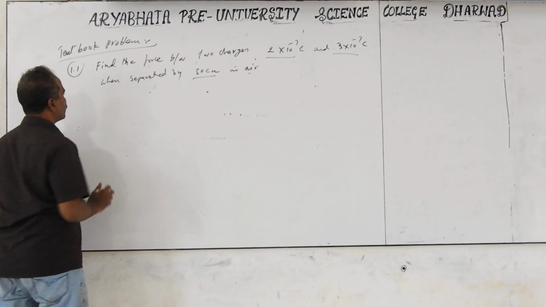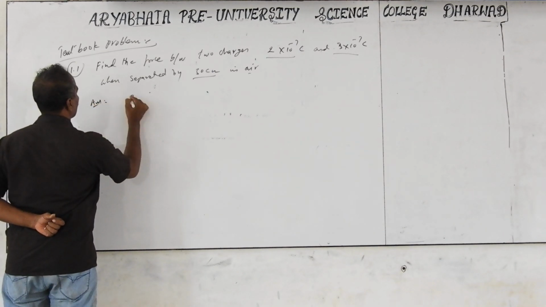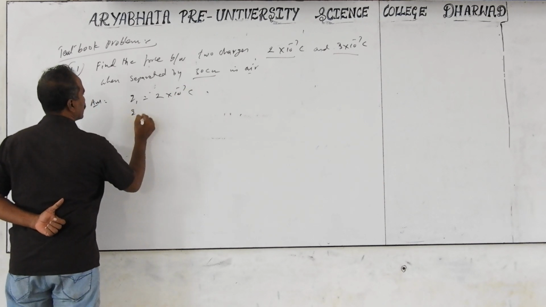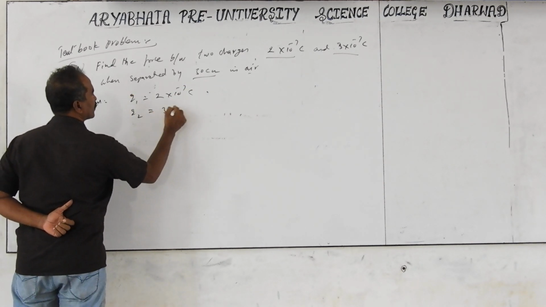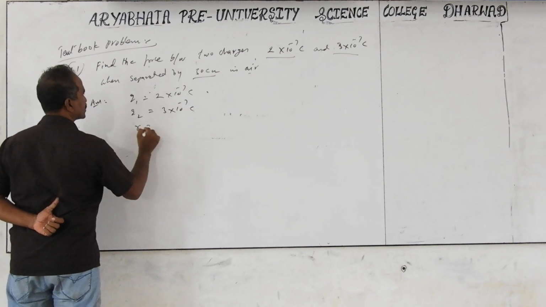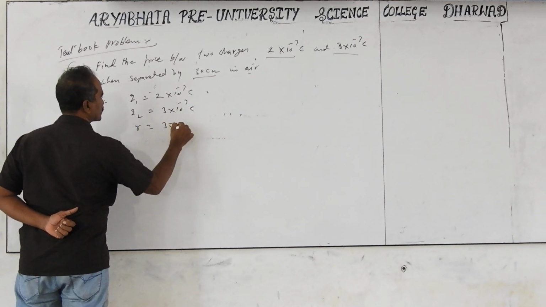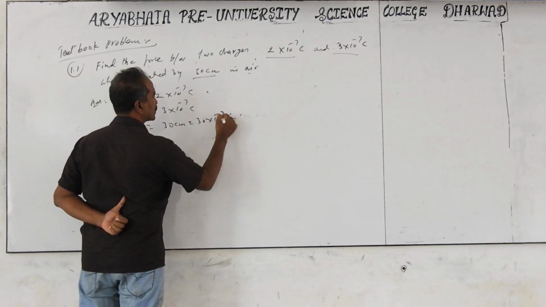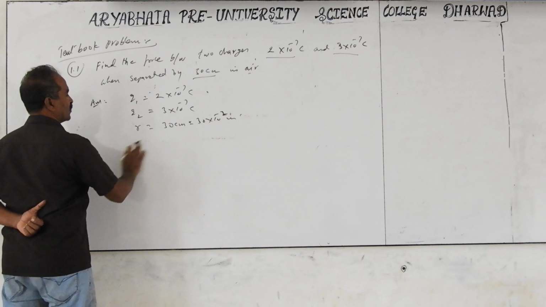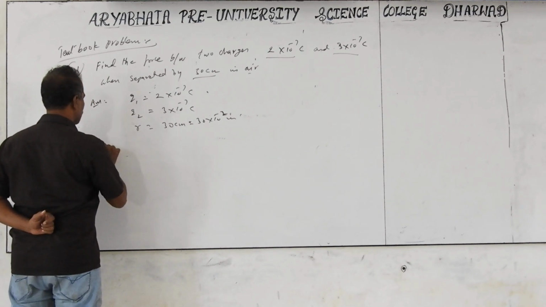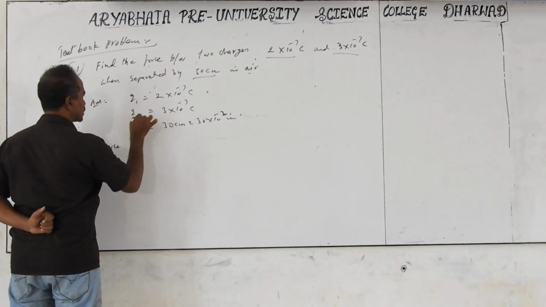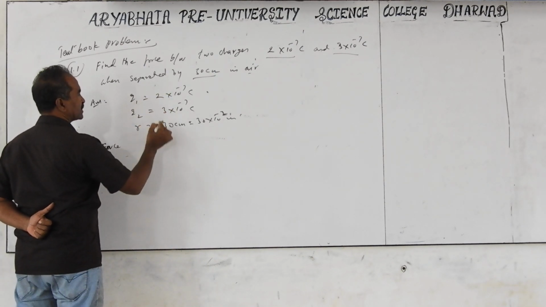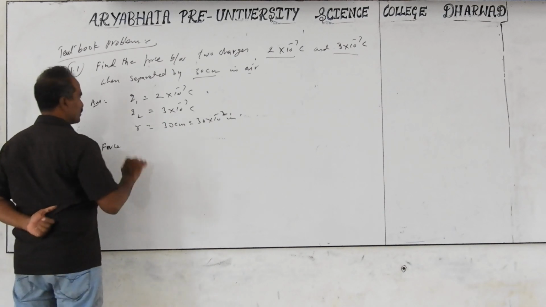First we have to write the data. Q1 is 2 into 10 to the power of minus 7 coulombs. Q2 is equal to 3 into 10 to the power of minus 7 coulombs. Distance is 30 centimeters. Convert the units to meters: 30 into 10 to the power of minus 2 meters. A diagram is not actually required; if you draw, that is extra. Both are positive charges, since a number given without mentioning a sign is supposed to be positive. Both are like charges. Therefore, the force is a repulsive force.